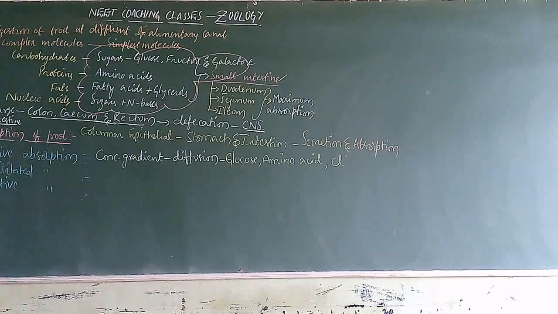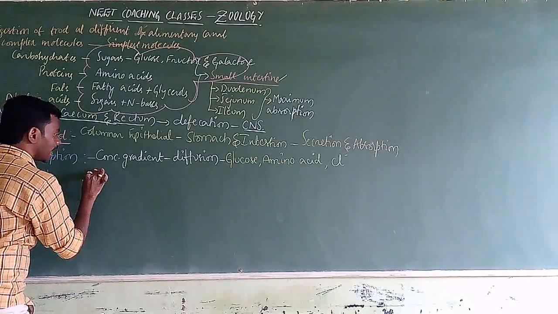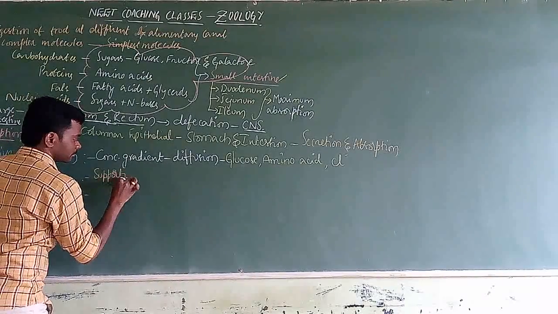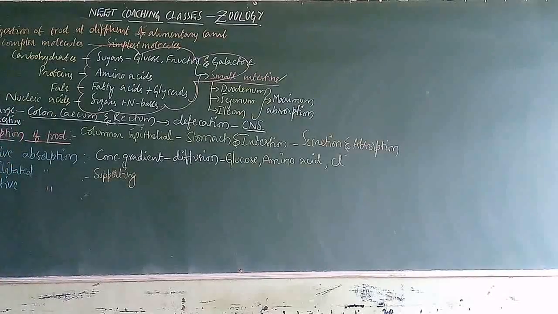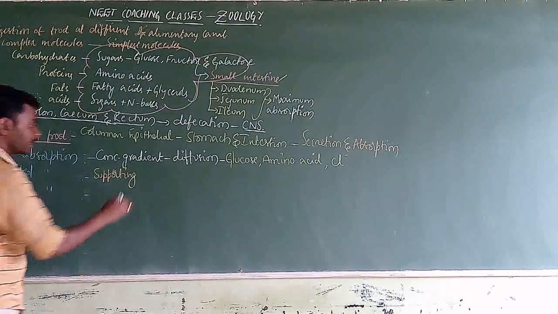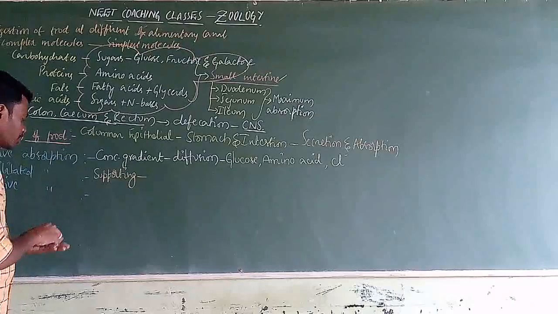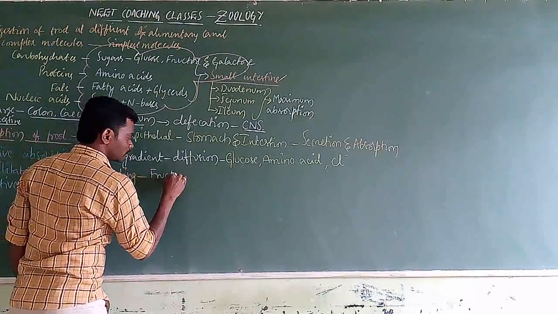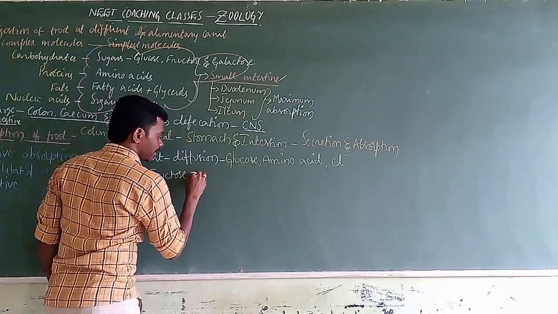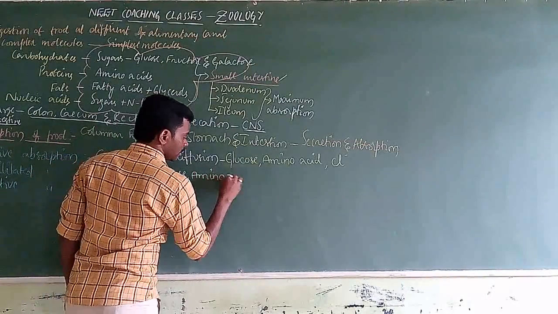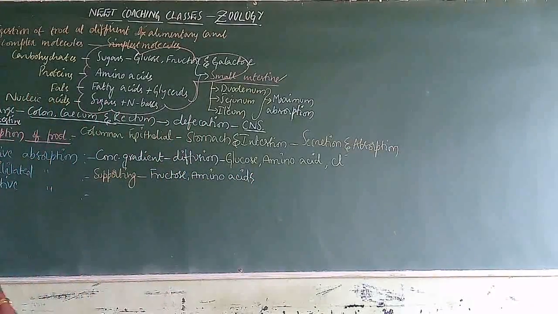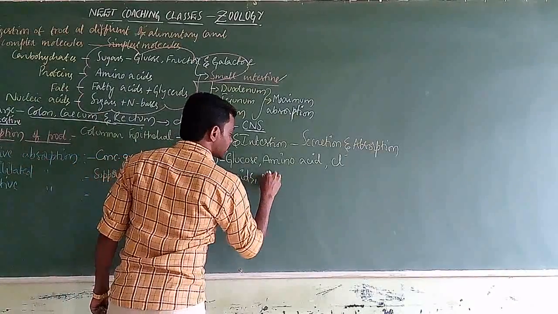Now, facilitated absorption means something is helping or supporting the absorption. Here, some monosaccharides like fructose and some amino acids can be absorbed with the help of electrolytes.